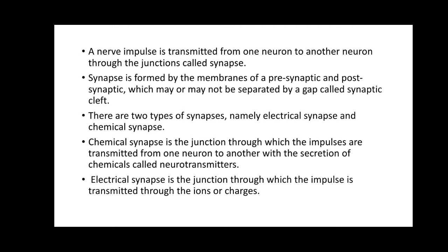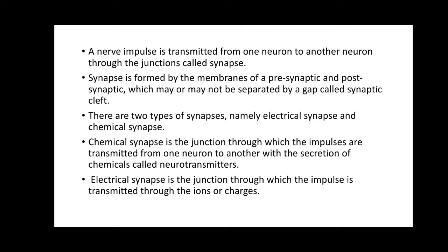In case of the electrical synapse, during the transmission of the impulse there is the usage of ions or charges.